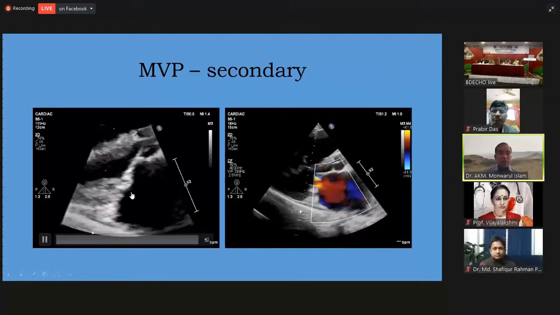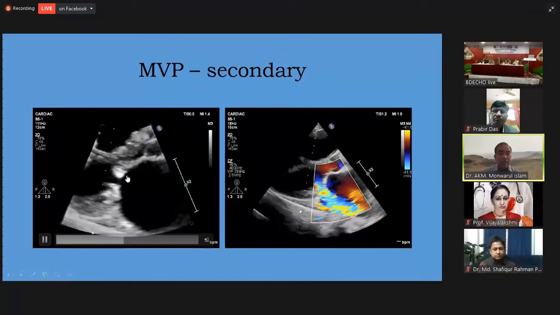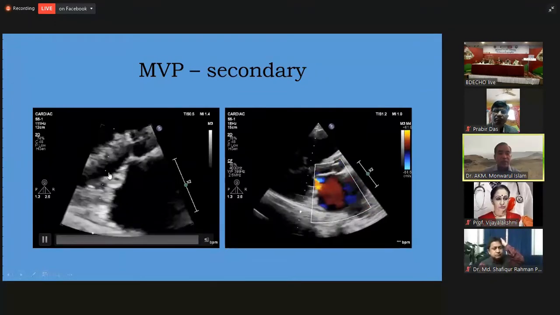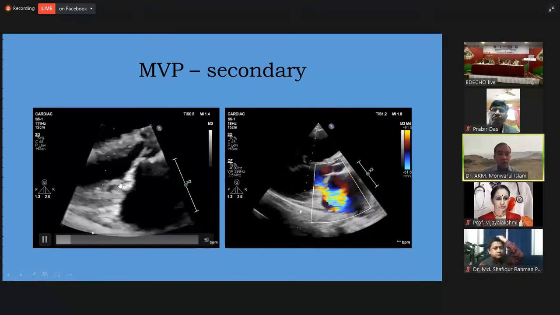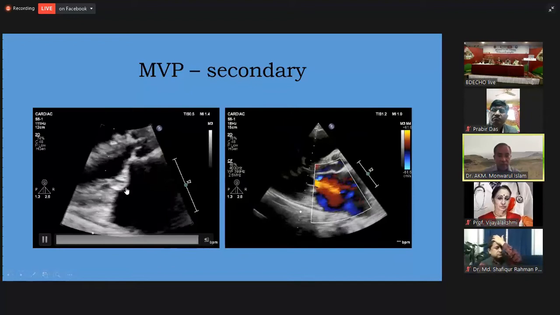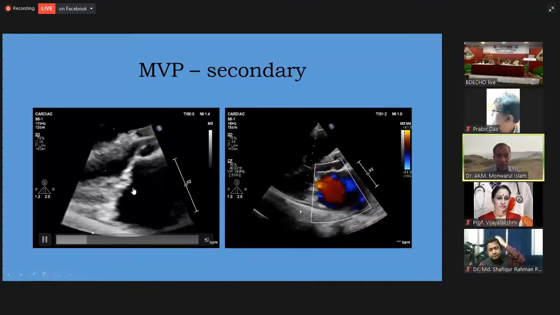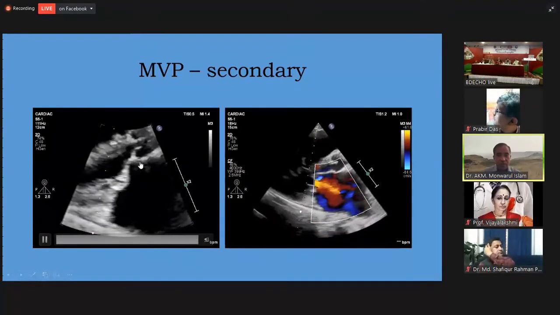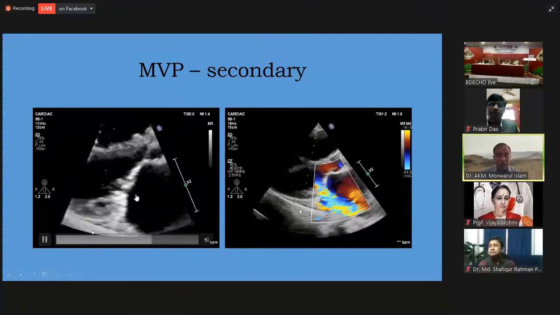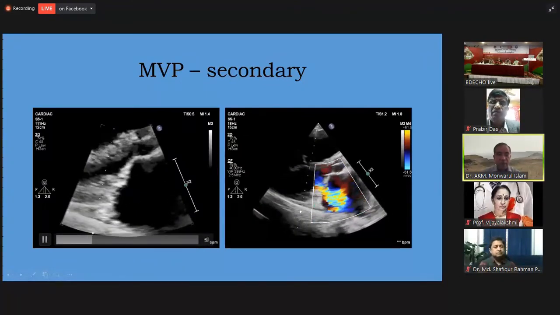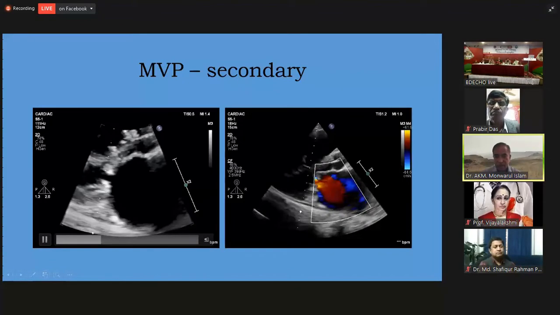This is most probably due to rheumatic heart disease, and this has led to the thickening and shortening of the chorda as well as the thickening of the AML and PML. And here the tip of the PML fulfills the criteria for the diagnosis of mitral valve prolapse, but here the underlying etiology is rheumatic heart disease.